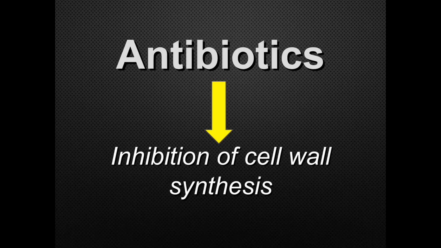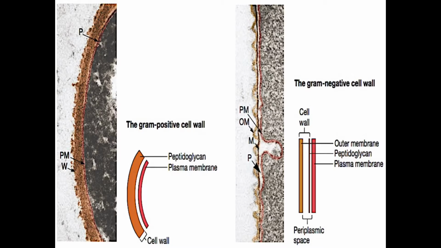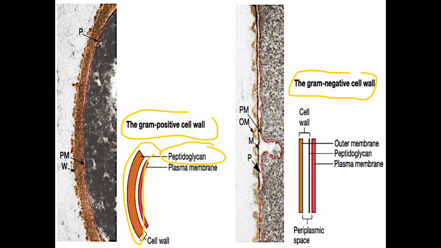Today we will see antibiotics which kill microorganisms by inhibition of their cell wall synthesis. Now, why is the cell wall so important? Let us see the structure. As you can see, we are observing the cell wall in gram positive cells as well as gram negative cells. In gram positive cells, the cell wall, which is made up of peptidoglycan, is much thicker as compared to the gram negative cells.